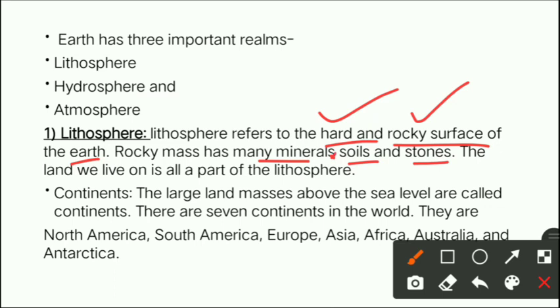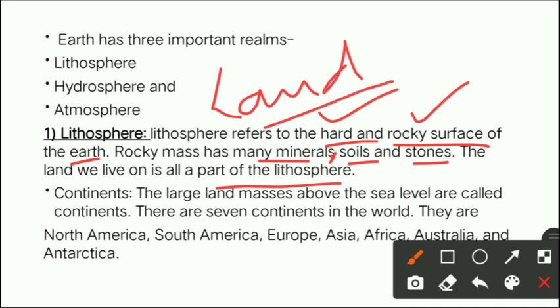Now, the land we live on is all a part of the lithosphere. So, what is lithosphere, students? Lithosphere is generally the hard and rocky surface of the Earth, means the land in which you live, right? That part is very hard and rocky.